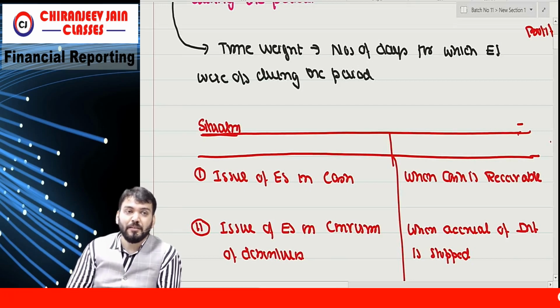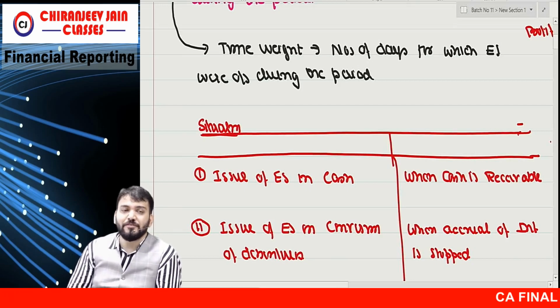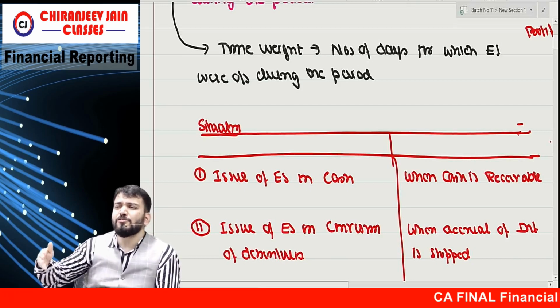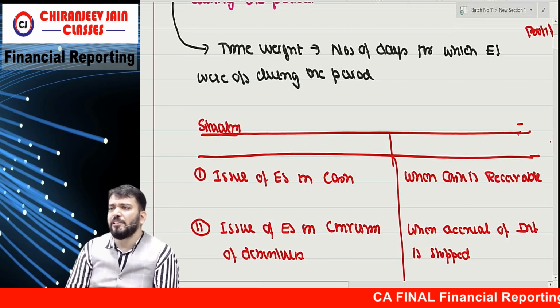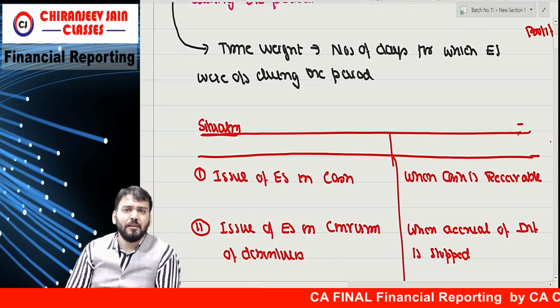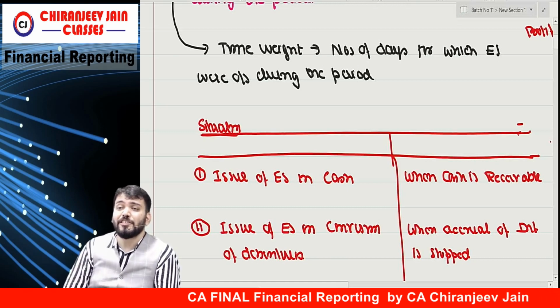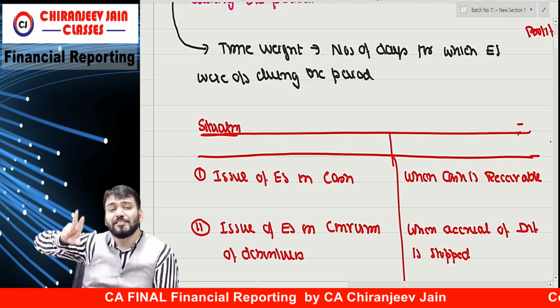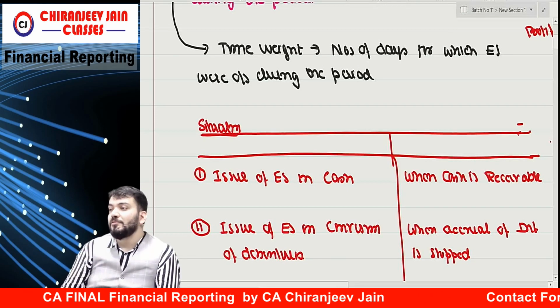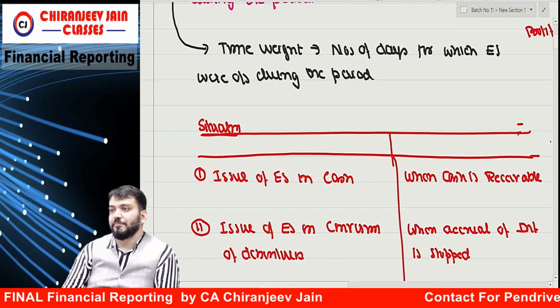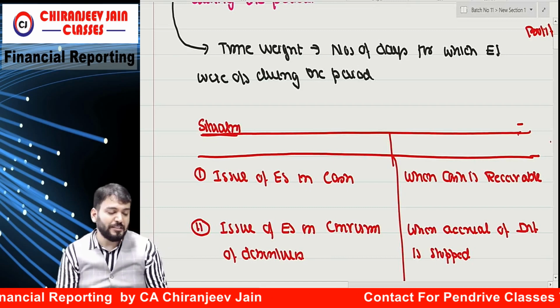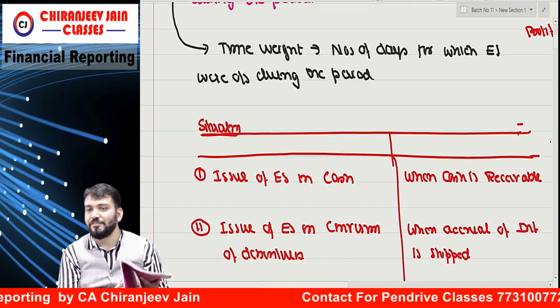You remember? For normal shares, you take the weighting from the date of issue only. Correct? For rights shares, you used to calculate the theoretical ex-rights fair value. So that is the same. Understood? Let us take some questions based on this knowledge.